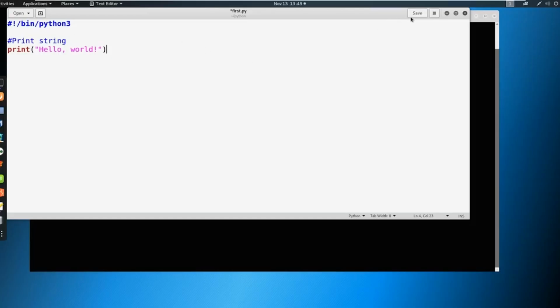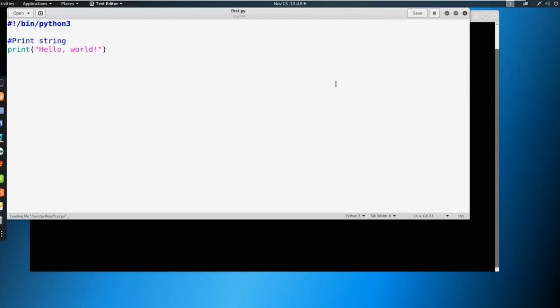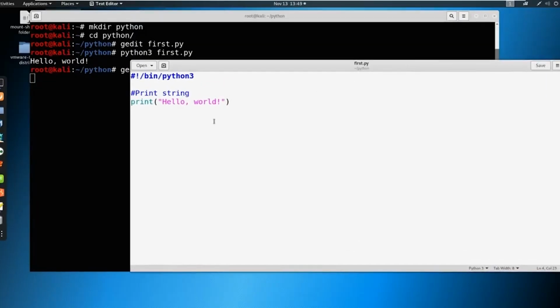So we can save this and give it a go. We'll say python3, then first, and it'll auto tab out to first.py. You can see now that it wrote out hello world. If we tab up twice and go back to our gedit, we can see that it ignored the comment. It didn't interpret this because it's a comment with the hash. We told it one instruction, which was to print hello world, and it did just that.